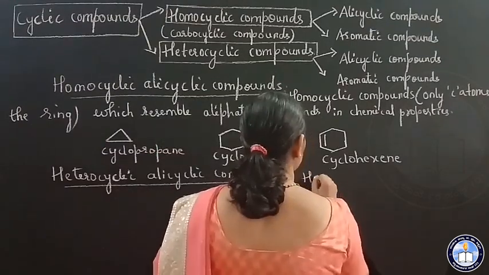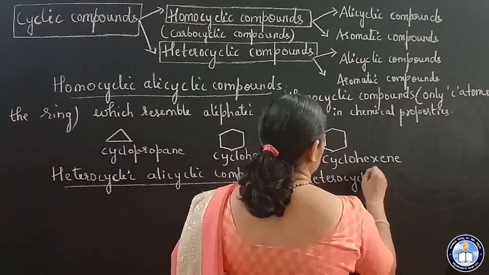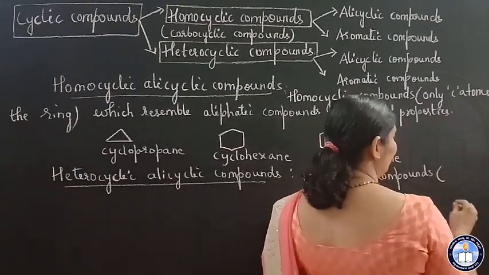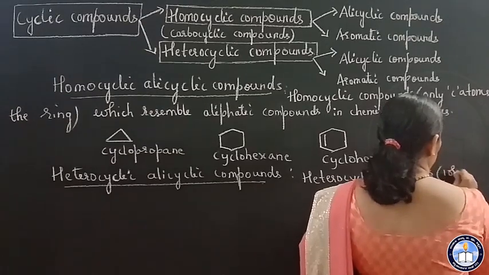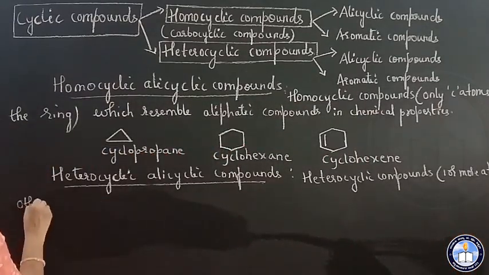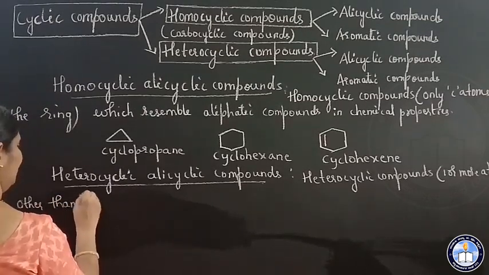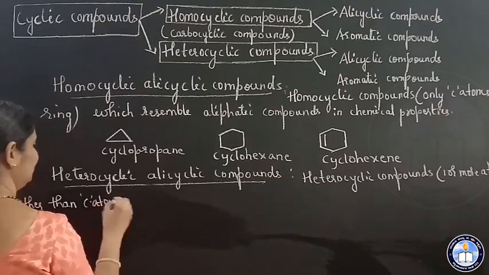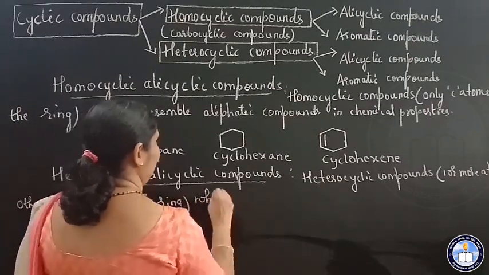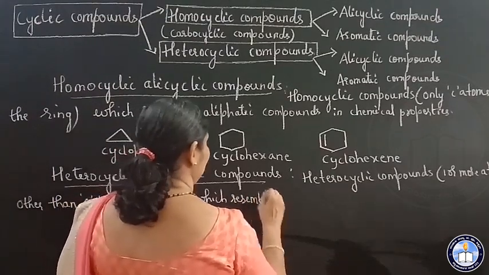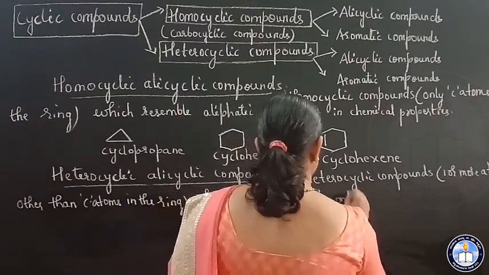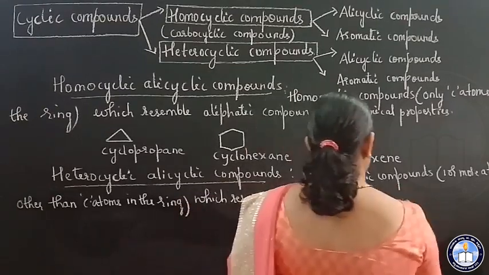So these are heterocyclic compounds. Heterocyclic compounds means one or more atoms other than carbon atoms in the ring, which resemble aliphatic compounds in chemical properties.